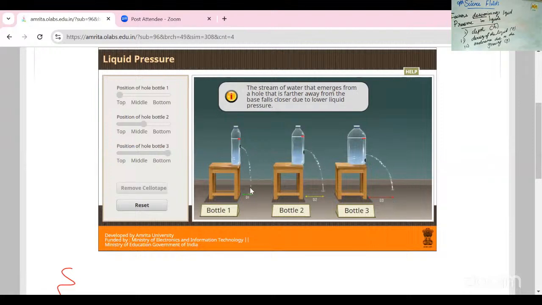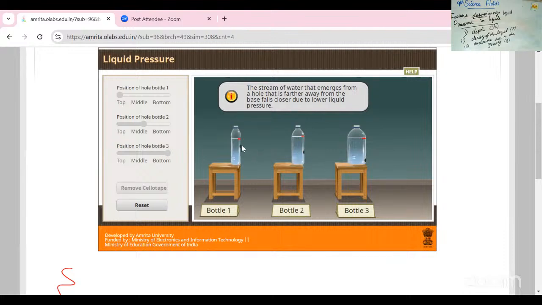The speed and the distance vary in these three because the stream of the water that emerges from the hole that is farther away from the base falls closer due to the lower liquid pressure. Because of the pressure, at the bottom of the bottle the pressure is high, and in the second bottle the hole is in the center, the middle part, so the pressure is lower compared to the third bottle.